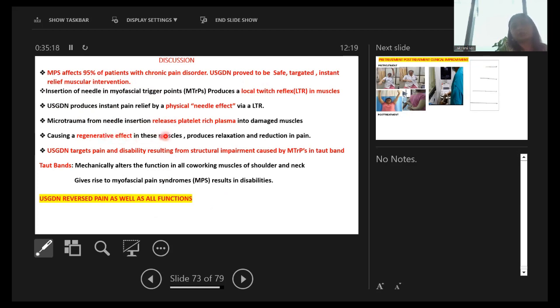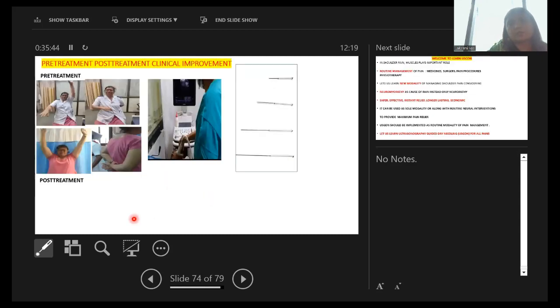Microtrauma from needle insertion releases platelet-rich plasma into damaged muscles, causing a regenerative effect in these muscles, which produces relaxation and pain reduction. USGDN targets pain and disability resulting from structural impairment caused by MTrPs in the taut band. Taut bands mechanically alter the function of all co-working muscles of the shoulder and neck, giving rise to myofascial pain syndrome and resulting in disabilities. And USGDN reversed pain as well as all disabilities.